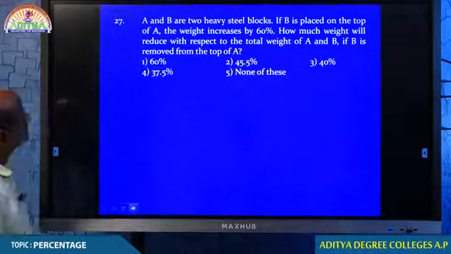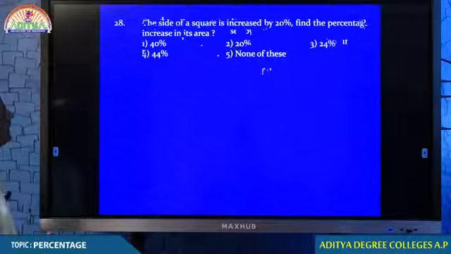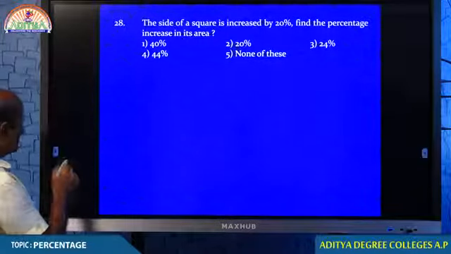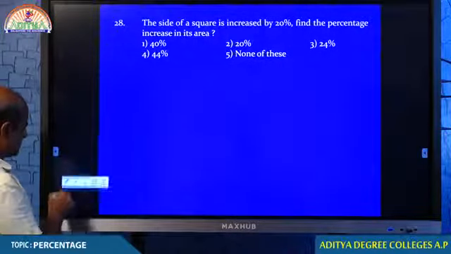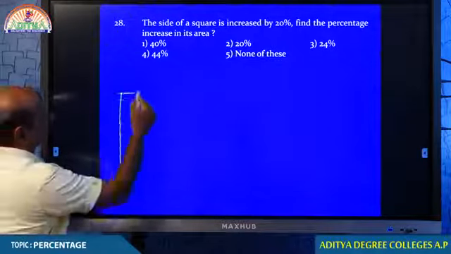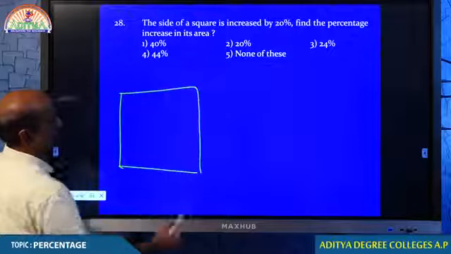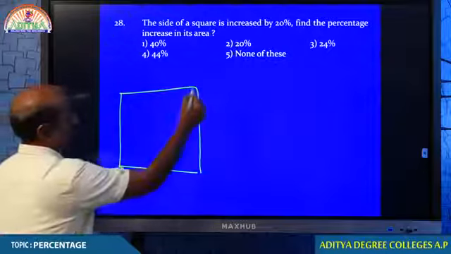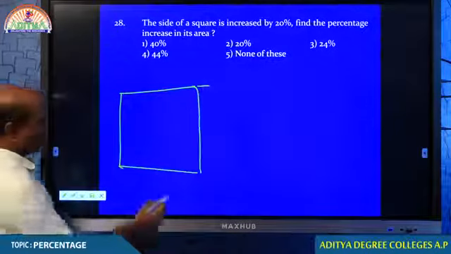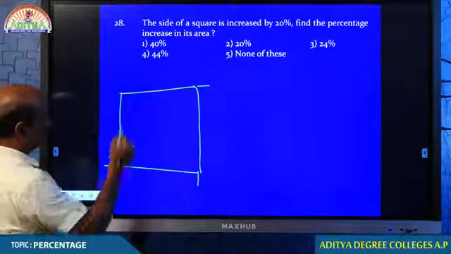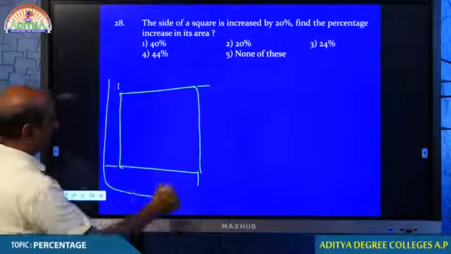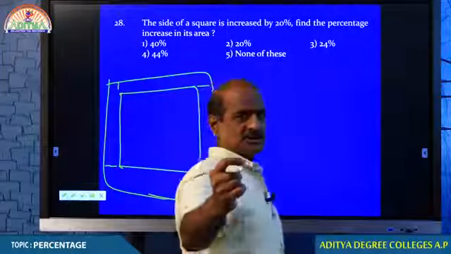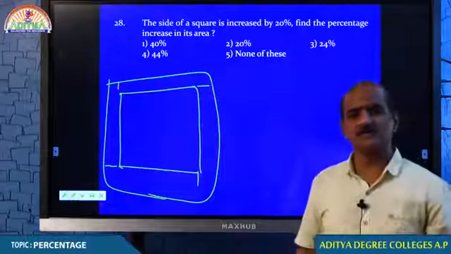Look at that, my dear students. Question number 28. The side of a square is increased by 20%. You see that this is a square. If any side is increased by a little, obviously it will have an all round impact, and the area increases much more. Even a slight change in one particular side will have an adverse effect.